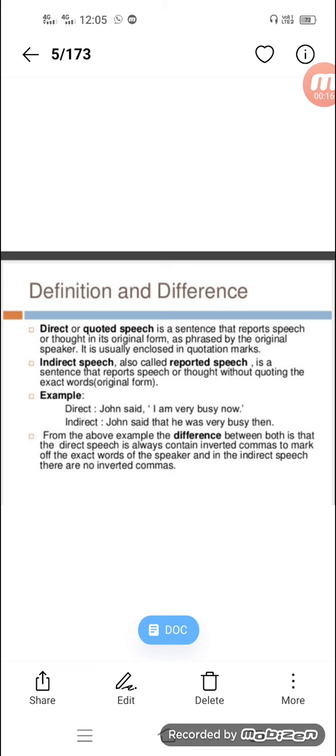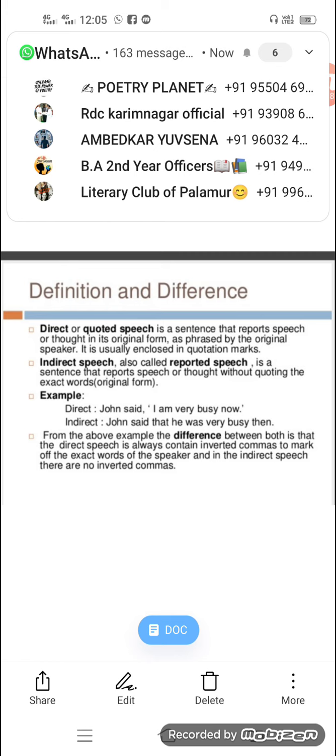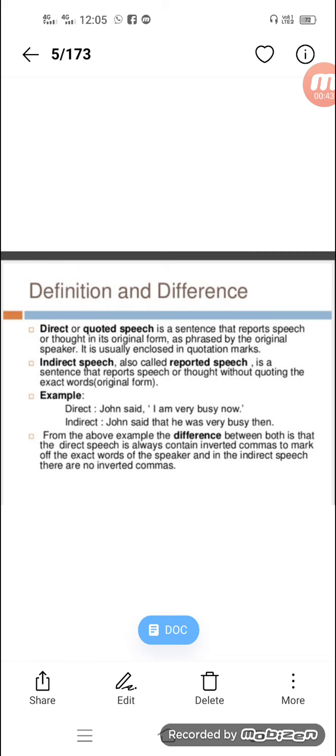Direct speech is a sentence in which we say what exactly the original speaker says without changing the words or without changing the meanings. If we say what the original speaker says, then it is called direct speech. Indirect speech is the sentence in which we say it by changing the words of the original speaker, but we don't get any change in the meaning of the sentence. This is called indirect speech, right?